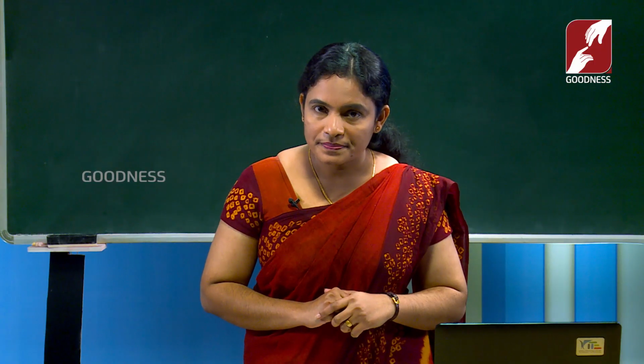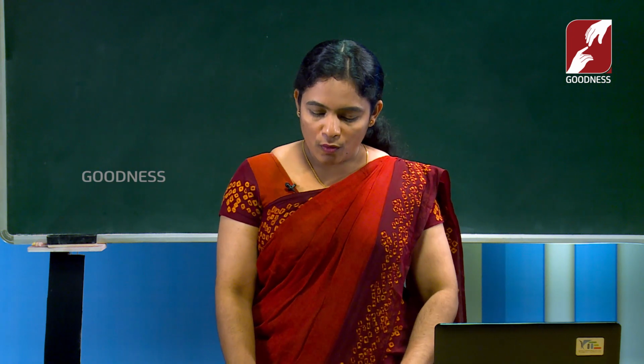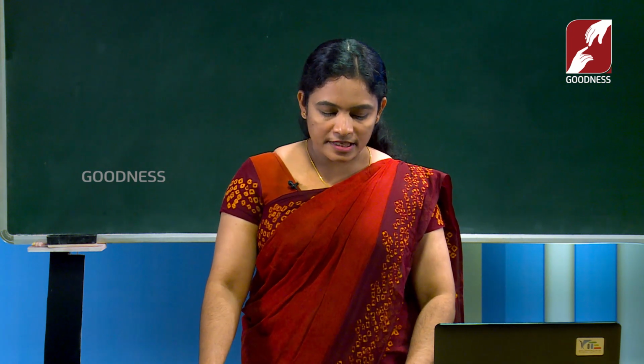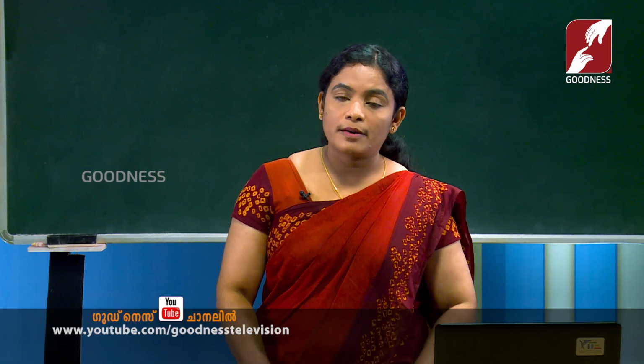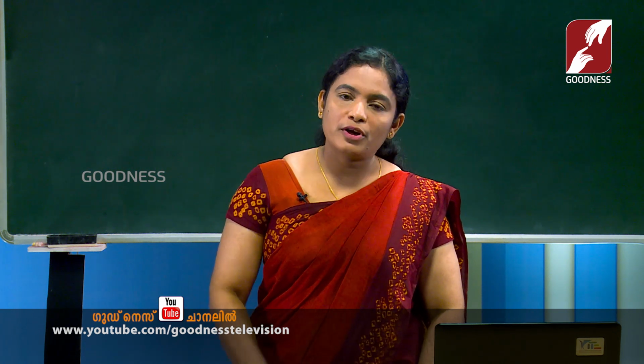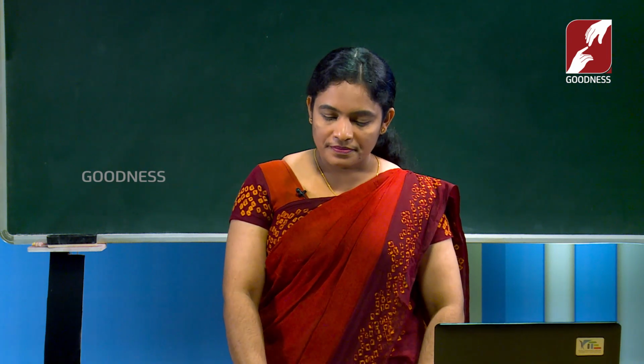Is it clear for you? Okay. Now, what you have to do is take page number 34 from your textbook. On the last side, you can see some spaces are provided there. There, what you have to do? You have to write down two examples for each kind of sentence. Okay. So, do not forget to do it as an activity.